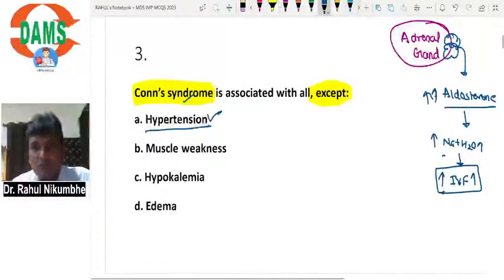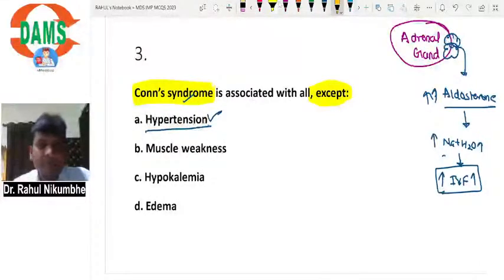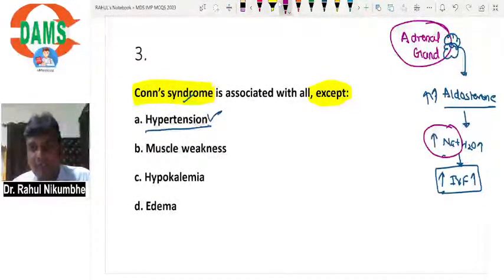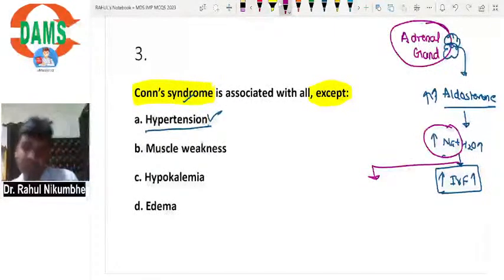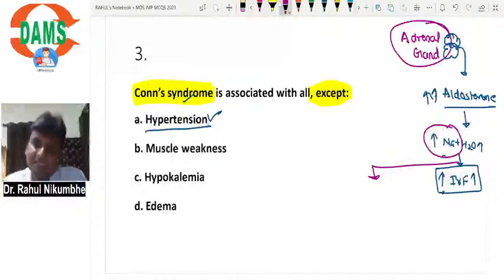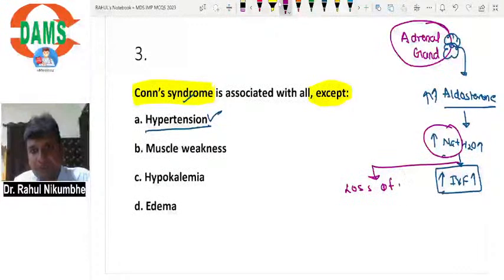Now, when sodium is absorbed, there will be loss of another positive charge. One positive charge is absorbed, so in exchange the kidney will lose potassium, and the patient will develop hypokalemia.